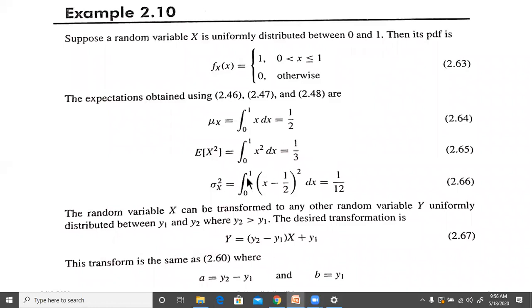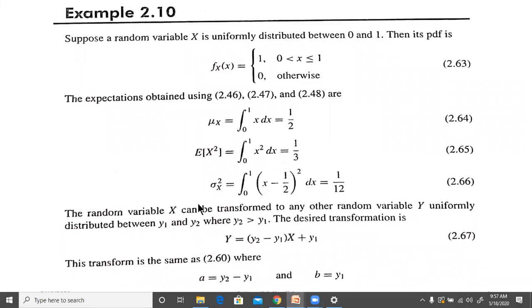Sigma x squared is equal to integral 0 to 1 of (x minus half) whole square dx. You can expand this, and that is x square minus 2 into half into x plus half square, that is 1 by 4. You can integrate that and solve it, then you get 1 by 12.